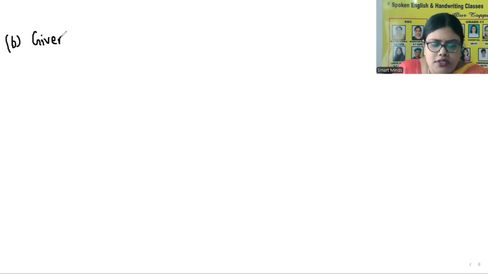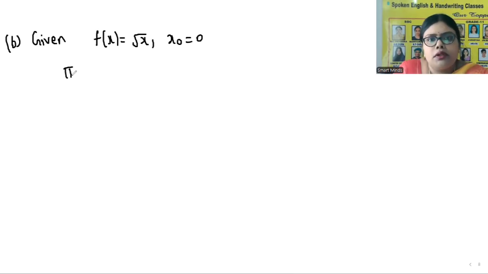What is given to us here? F of x is equal to root x, x naught is equal to 0. Then, how do I find f of x naught? In the place of x, we need to put x naught. But x naught is 0. So in the place of x, we need to put 0. That is root 0 is 0.